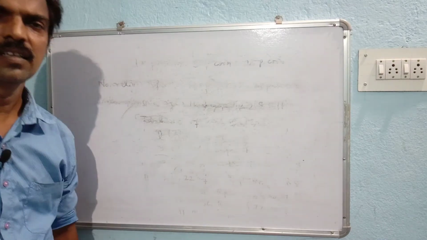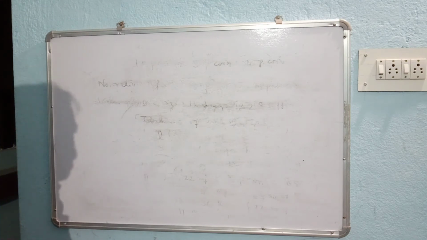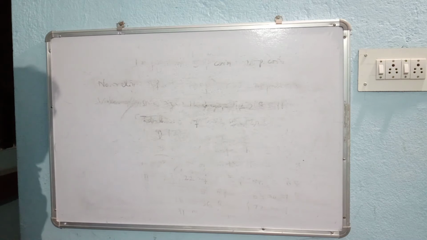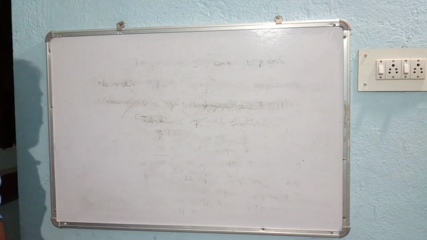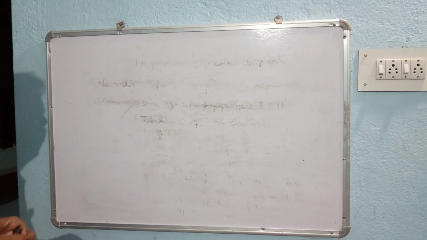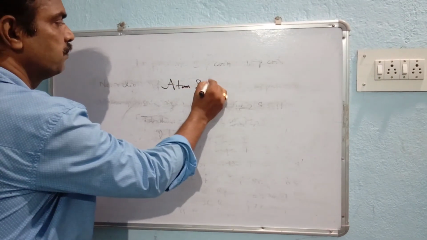Hi students, we shall start the chemistry concept. As I have already given you the introduction to chemistry, what is science, etc., I'd like to give you the concept of what is the smallest particle of matter. Always you should know that matter is composed of small particles, which may be called atoms and molecules. So what are atoms and what are molecules, that we should discuss here.